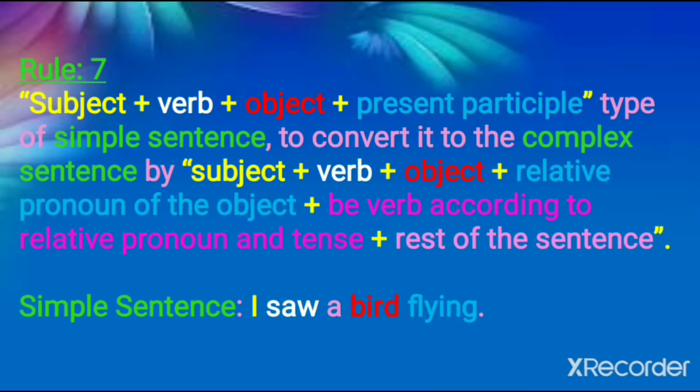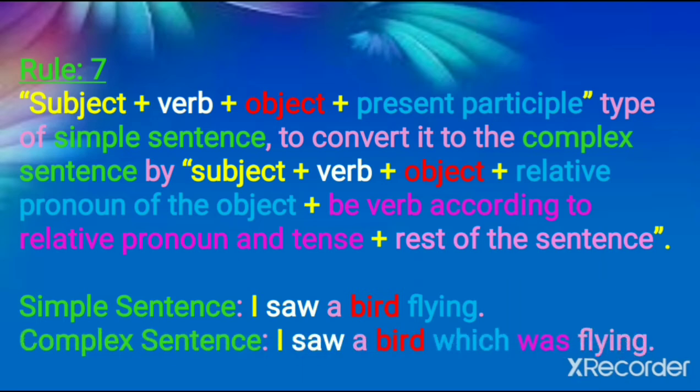And how can we convert this sentence into a complex sentence? Have a look. Complex sentence: subject remains as it is, I. Verb remains as it is, saw. A bird, the object, remains as it is, but one thing we have added here, that is the relative pronoun of the object. Which is the object here? I saw a bird which was flying. So which represents what here? Bird. So, relative pronoun of the object.